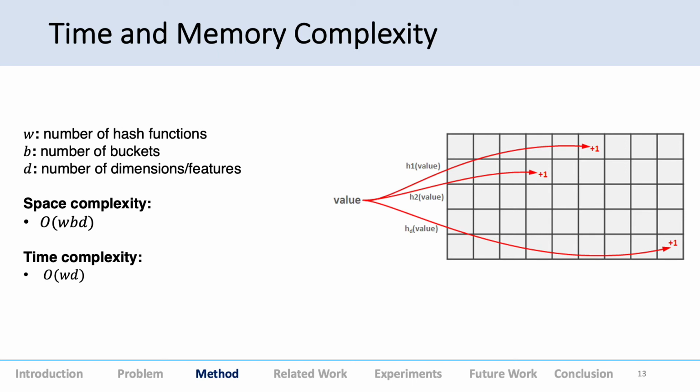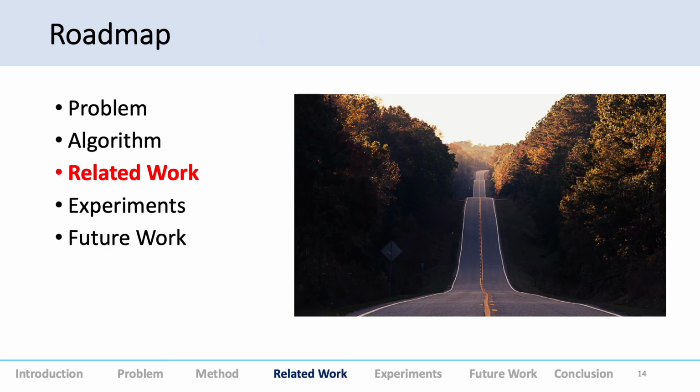This is the time and memory complexity. W is the number of hash functions, and we hash each value or the record to one of the B buckets, and there are D dimensions or features in total. Space complexity is just saving this data structure, which is order WBD, and the time complexity is order WD, where we have to hash it W times for each hash function, and D is the number of dimensions, because for the feature hash we'll be doing it individually for each feature as well.